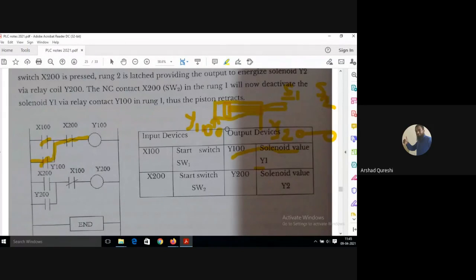Y1 is pushing the air to this side and the piston will extend, moving from S1 to S2. As soon as it reaches S2, X200 gets closed. X100 is normally closed, so this will also allow current to flow. Y200 gets energized and this will latch it, and therefore the current will also flow through Y200.